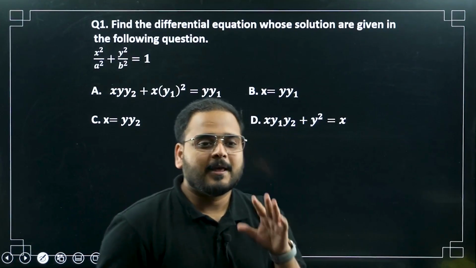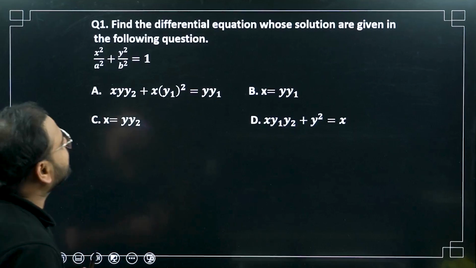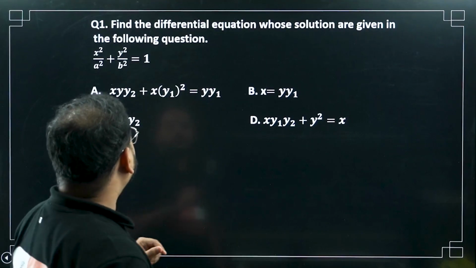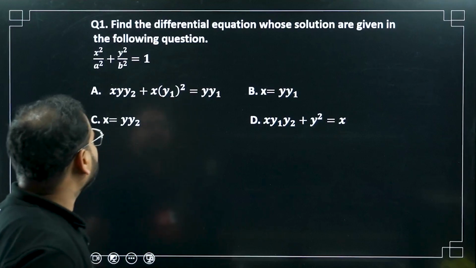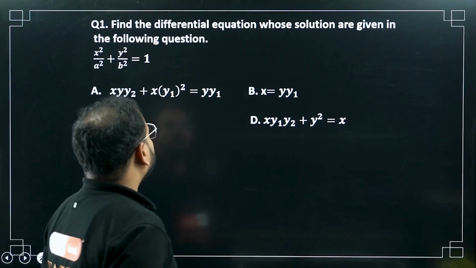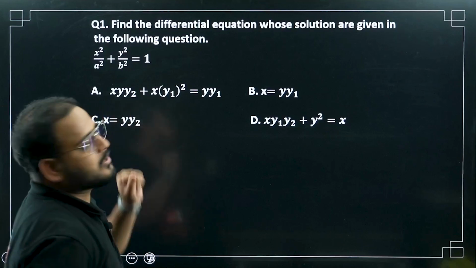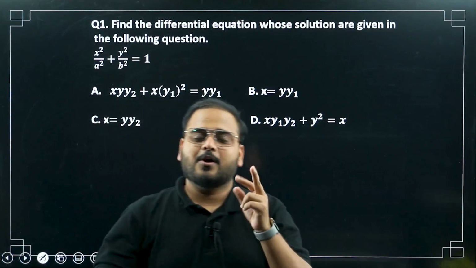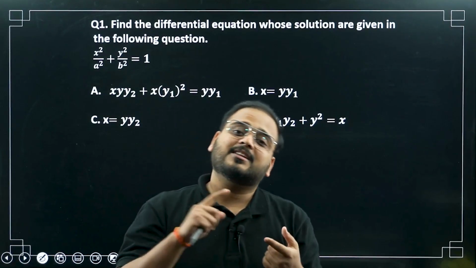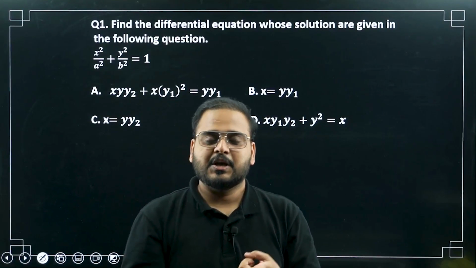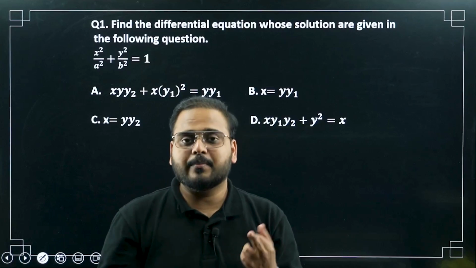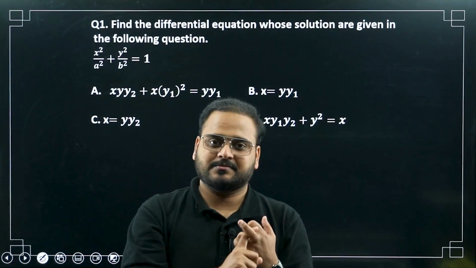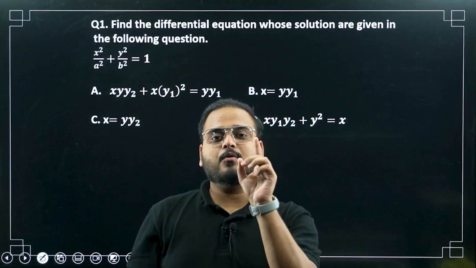Now the first question: find the differential equation whose solution is given in the following question. x squared upon a squared, y squared upon b squared equals 1. Now we have to find the differential equation. If you remember, there are two terms: one is the differential equation, and the other is the solution of a differential equation. When I say differential equation, for your portion you have only first degree differential equations, right? It means the derivative will be only once, dy by dx.